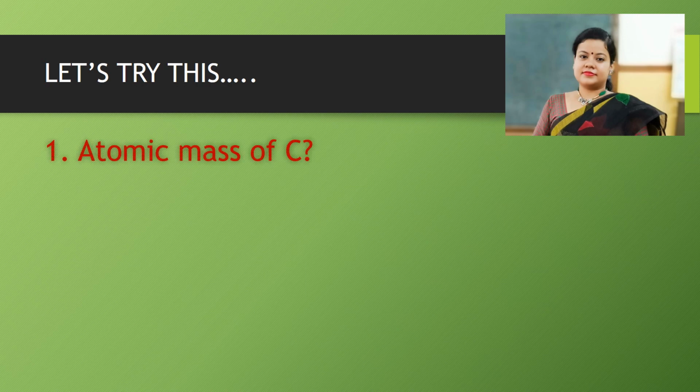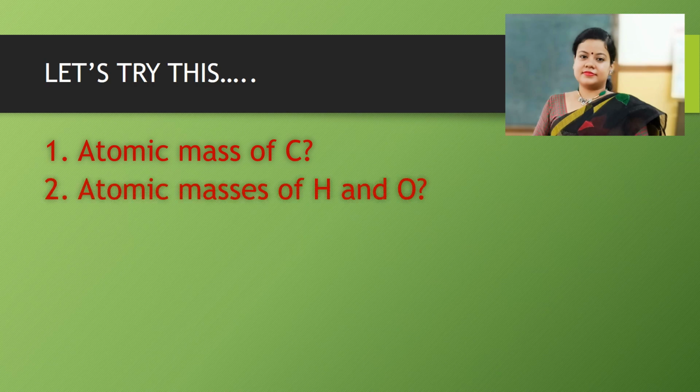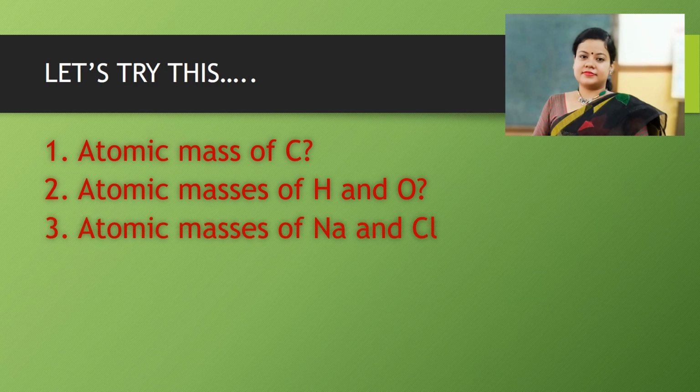Let's try this. What will be the atomic mass of carbon? What will be the atomic masses of hydrogen and oxygen? What will be the atomic masses of sodium and chlorine? Are they all the same? What do you think, children? The answer is no. 1 mole of carbon and 1 mole of hydrogen contain the same number of particles, but their atomic masses will definitely vary.